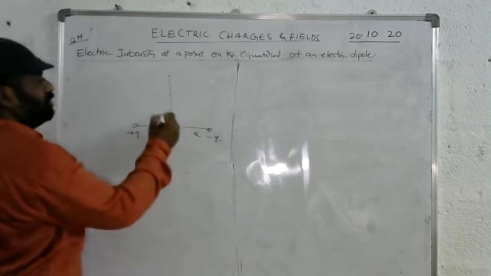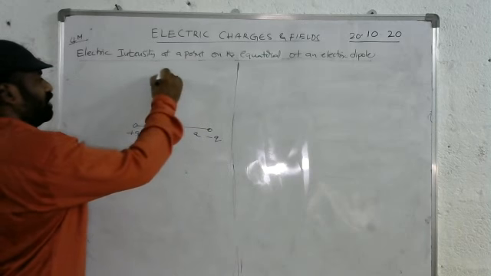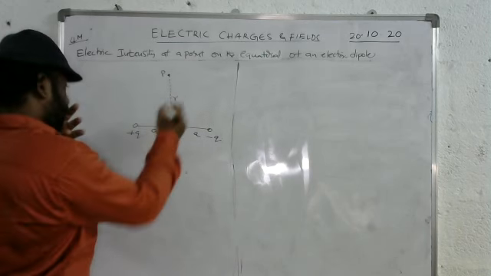Considering a point P on the equatorial line, which is at a distance r.